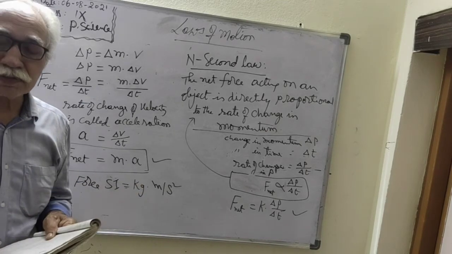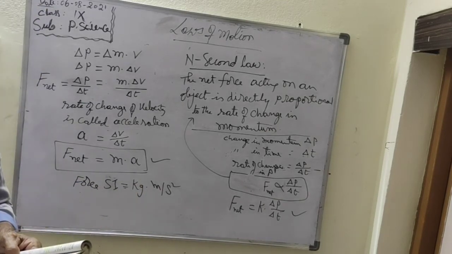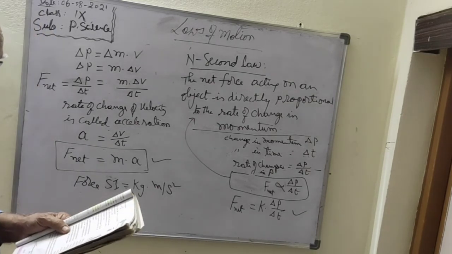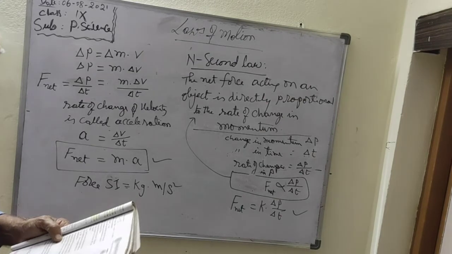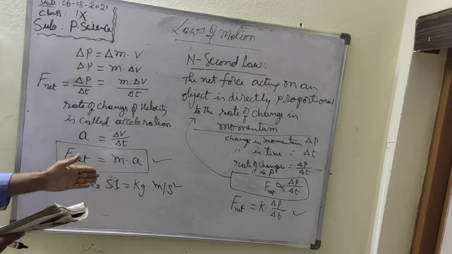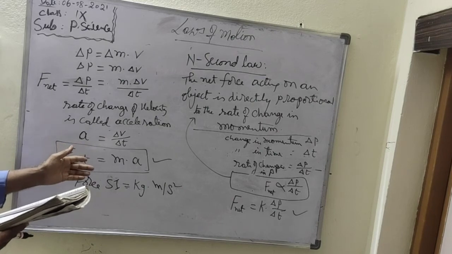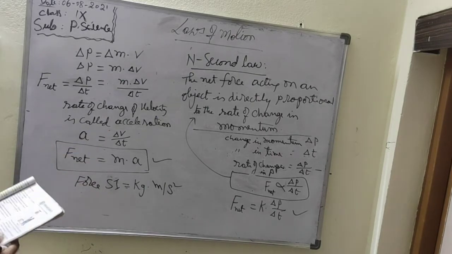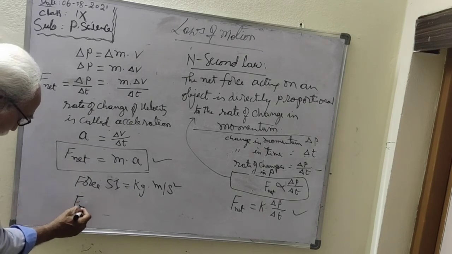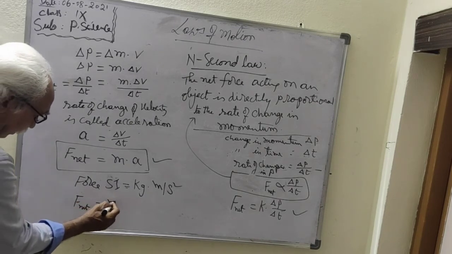To solve these problems by using Newton's second law, weight of a body is taken as mg, vertically down. So weight is nothing but what? Gravity force. So gravity force is taken as mass into acceleration due to gravity. So net force under gravity, you can say m into g.